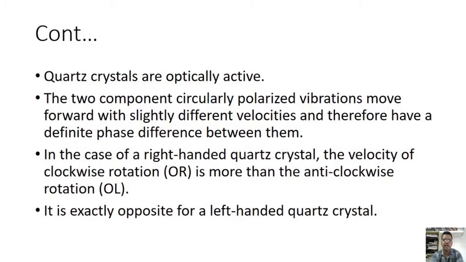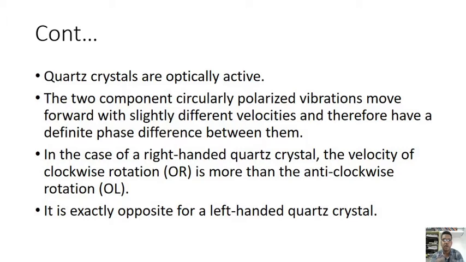Quartz crystals are optically active. The two component circularly polarized vibrations move forward with slightly different velocities and therefore have a definite phase difference between them.